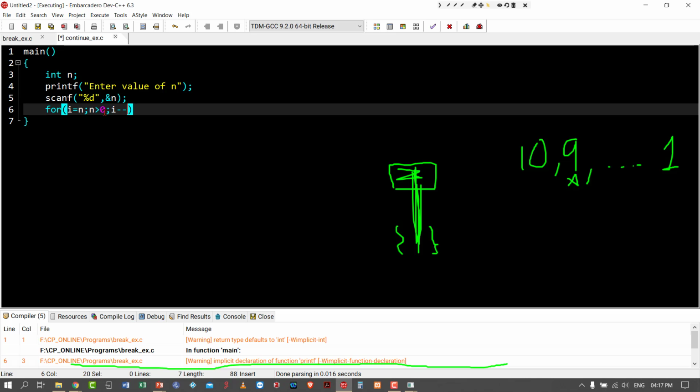After that i minus minus, i becomes 9. So I just want to say about this for loop. So the last condition is i greater than 0. At some point i becomes 1. 1 greater than 0 is true. After that it becomes 0. 0 greater than 0 is false. So it will iterate from n to 1.